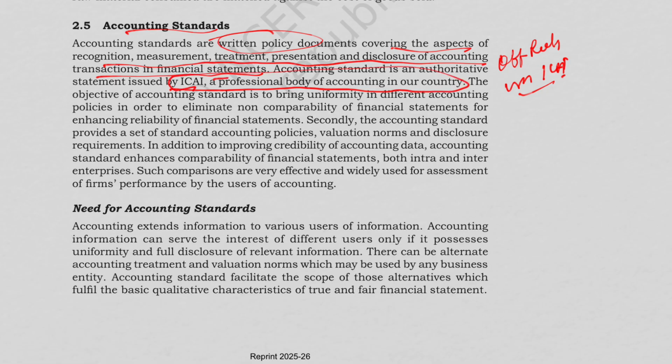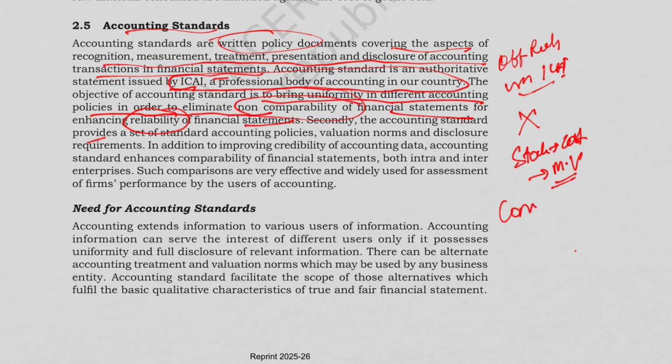The objective of accounting standard is to bring uniformity in different accounting policies in order to eliminate non-comparability of financial statements for enhancing reliability of financial information. Okay, so why does it bring uniformity? Because without standards, one company will value stock at cost, another will value it at market value.